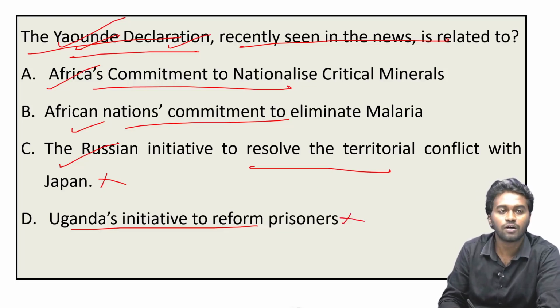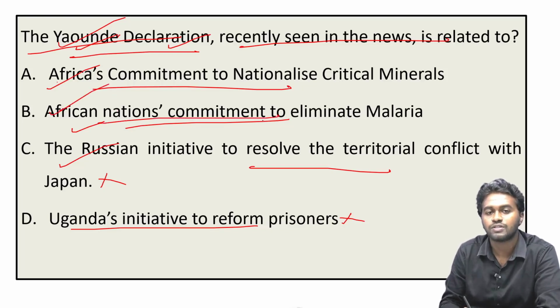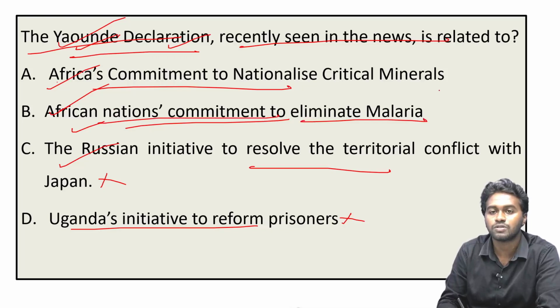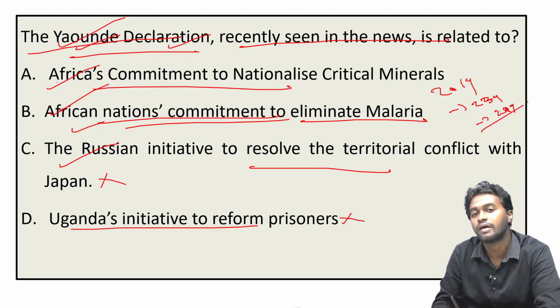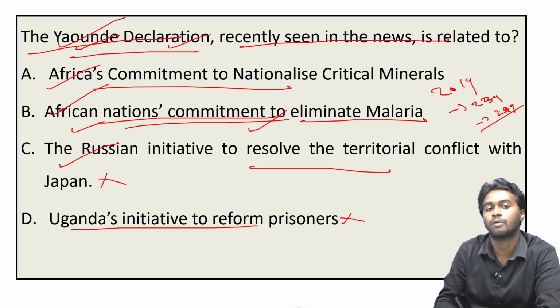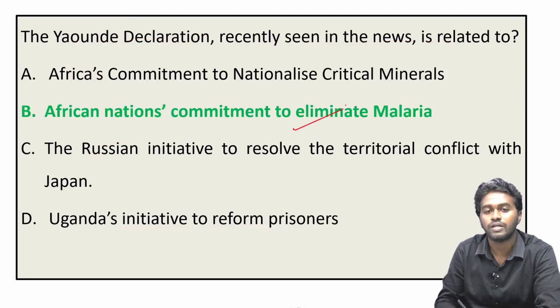Considering options A and B, the correct answer is actually option B, African nations' commitment to eliminate malaria, because in the year 2019 the malaria cases in Africa were 239 million, and now it has risen to 249 million. Considering this rise in malaria infection, the nations came together in Cameroon and decided to eliminate malaria, and that is why it is in the news.